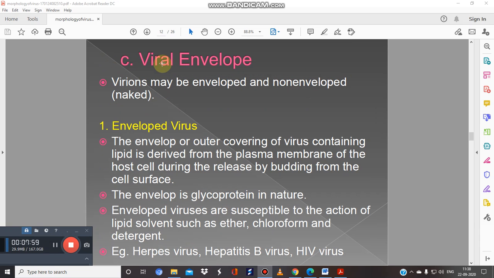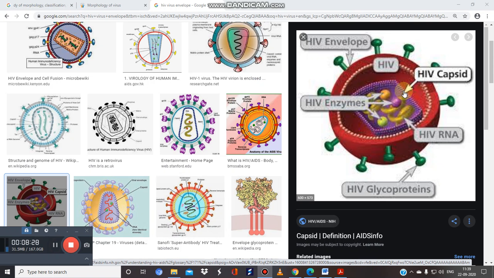The third thing we are talking about is the viral envelope. Virions may be enveloped or non-enveloped. When enveloped, the envelope, or outer covering of the virus, contains lipid, which is derived from the plasma membrane of the host cell during release by budding from the cell. And this envelope is glycoprotein in nature. For example, herpes virus, hepatitis B virus, and the HIV virus. Just see this, this is the HIV virus structure, and here is the HIV envelope.